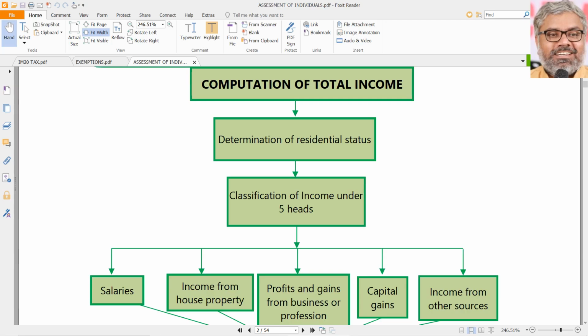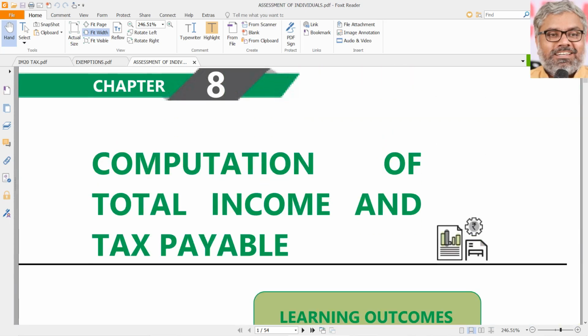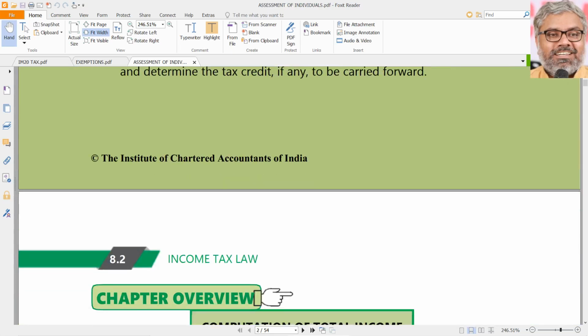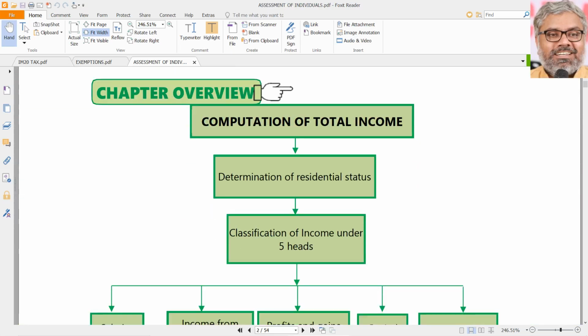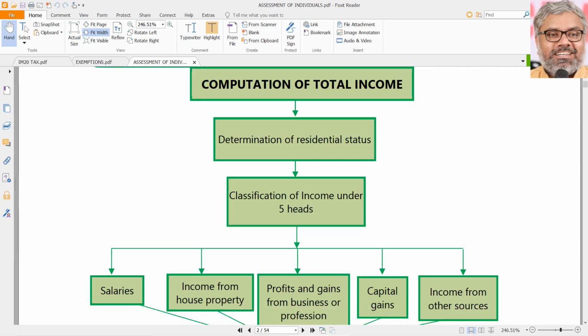I have asked you to go through the chapter of assessment of individuals, that is, computation of total income and tax liability of individuals, particularly at the intermediate level. Our focus will be mostly on the individuals only, and I hope you have gone through that. There are certain areas which require special attention.